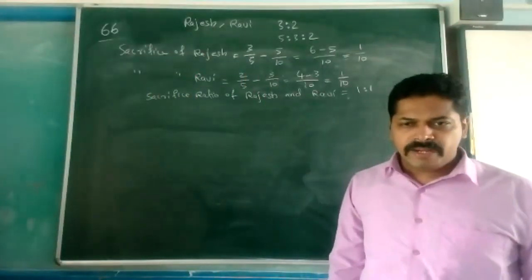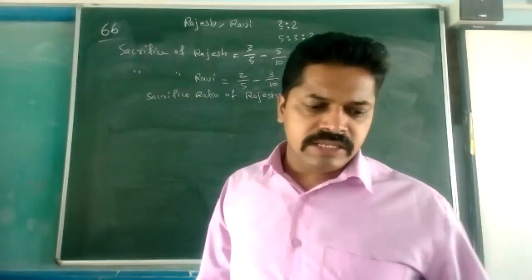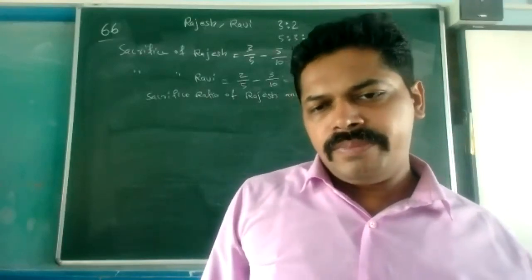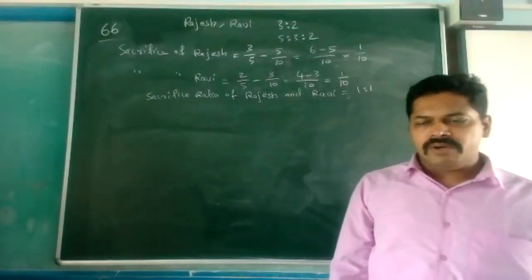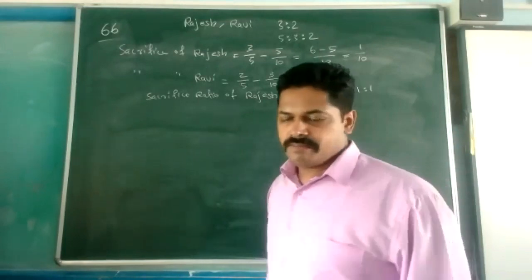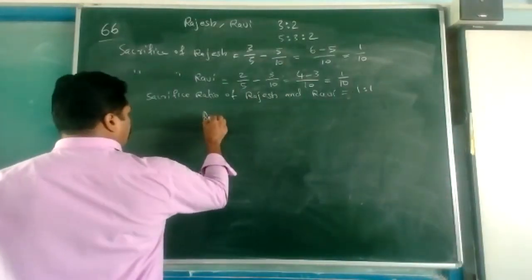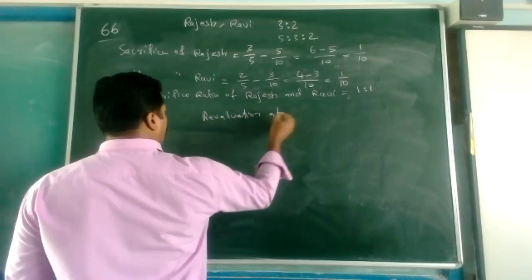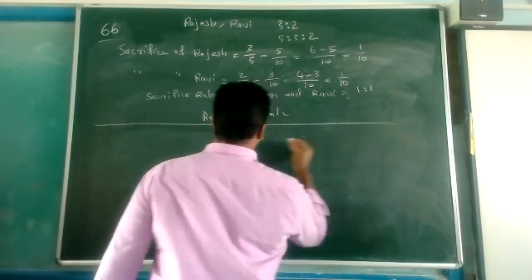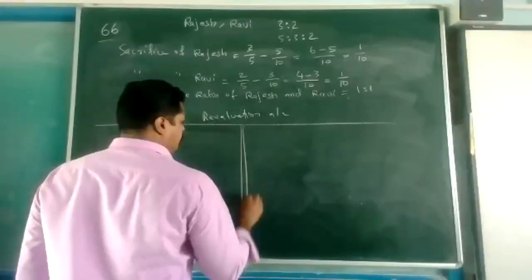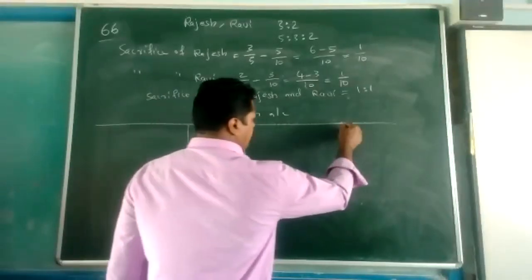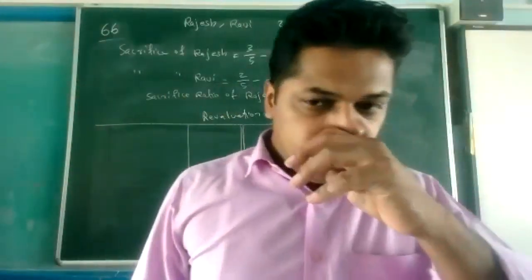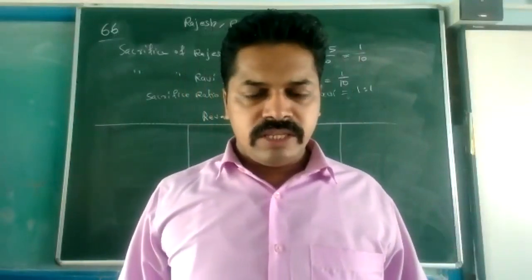The last sentence asks us to make different accounts. Show the necessary ledger accounts and the balance sheet of the new firm. So we are going to make the accounts. The first account will be the revaluation account. We are studying this chapter, and in the next chapter also we use this same revaluation account.